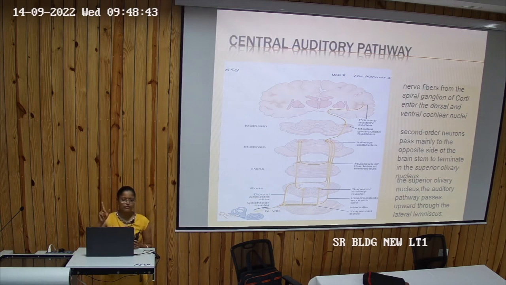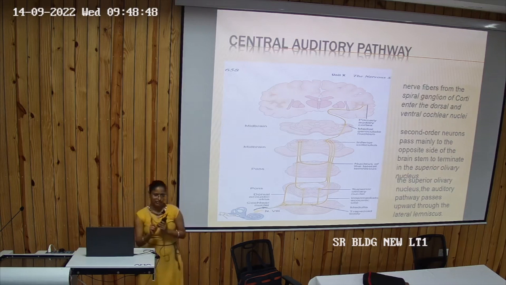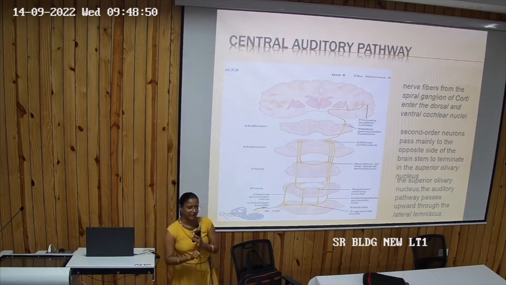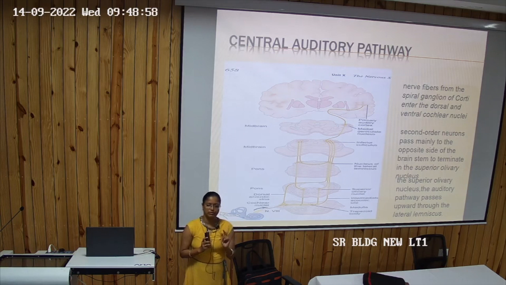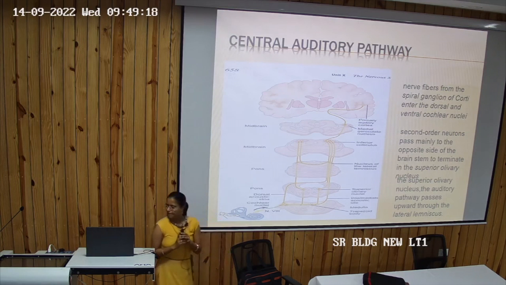So the impulse will go from the internal ear. The hair cells in the organ of Corti will be stimulated, causing generation of impulses, and from there the impulse goes to the spiral ganglion, then the auditory nerve. Through the auditory nerve it goes to the cochlear nucleus, then superior olivary nucleus, lateral lemniscus, inferior colliculus, medial geniculate body, and auditory cortex. This is the pathway.